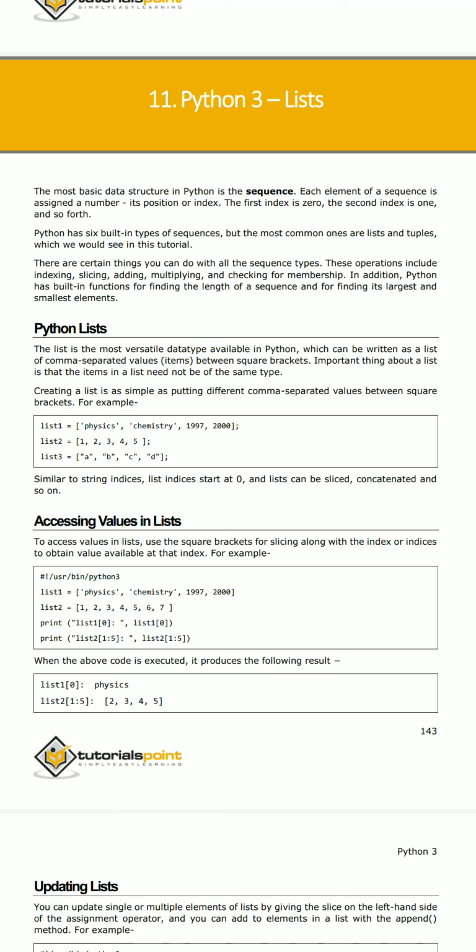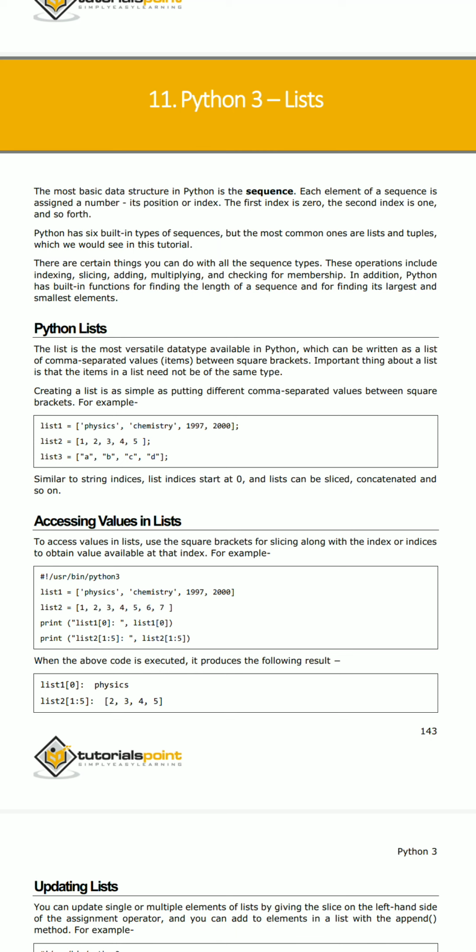Before coming to the definition of the Python list and its syntax, we have to know how the list came into existence in Python. The most basic data structure in Python is the sequence. Each element of a sequence is assigned a number according to its position, or index. The first index is 0, the second index is 1, and so on.